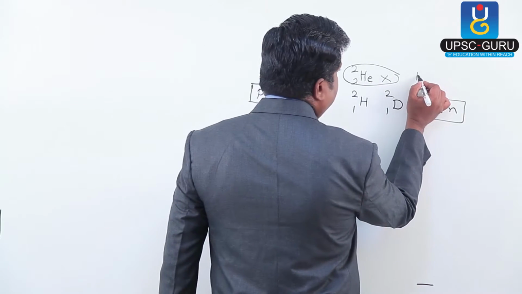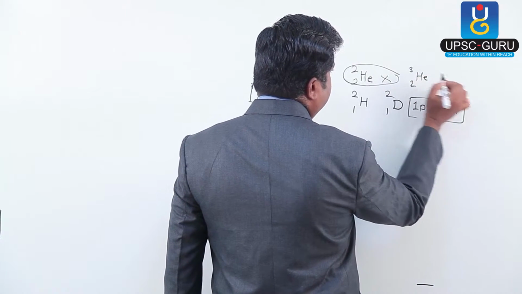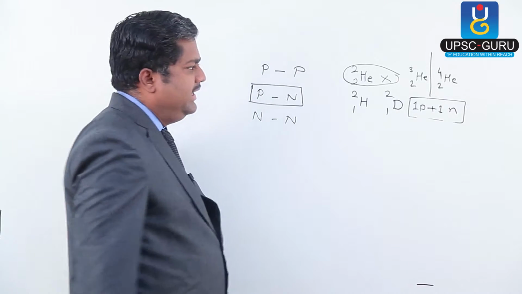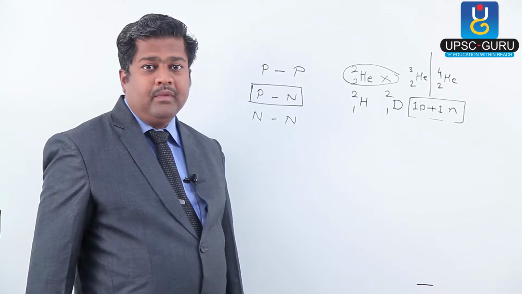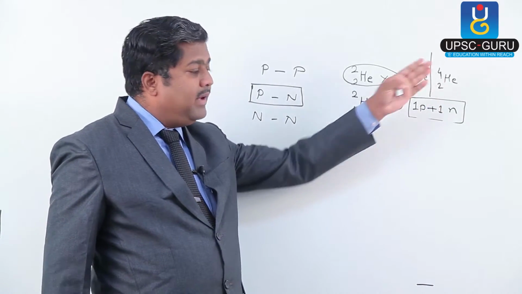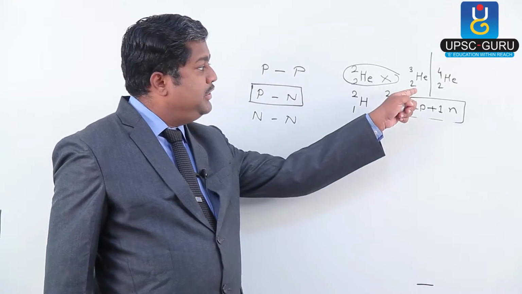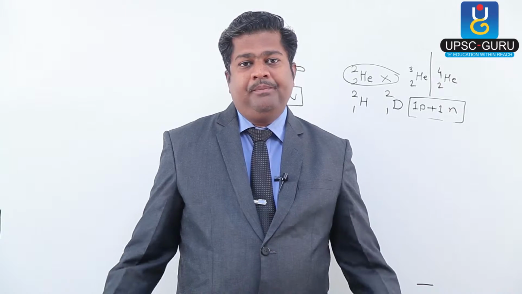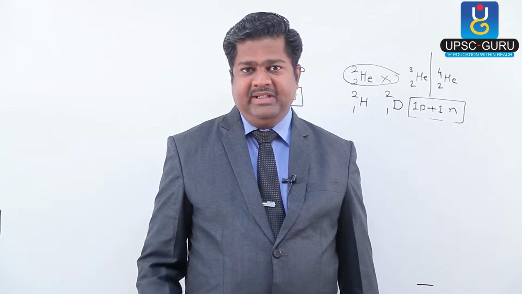But you are aware that He-2-3 and He-2-4 exist in nature. He-2-4 is a stable isotope of helium, whereas He-2-3 is an unstable isotope of helium, but it exists practically.